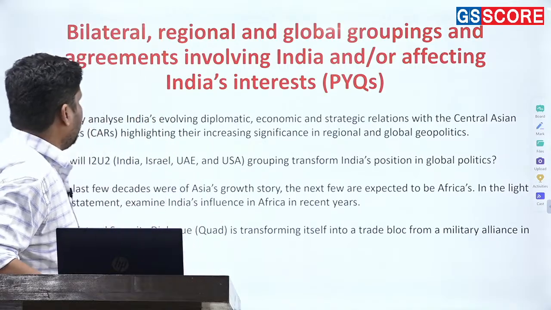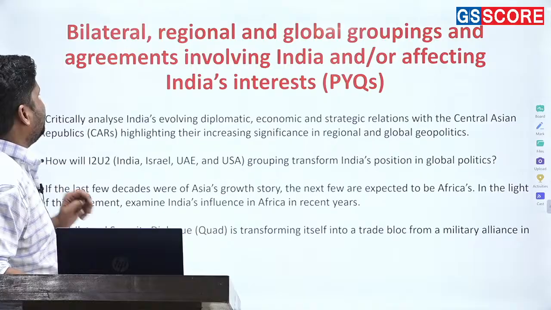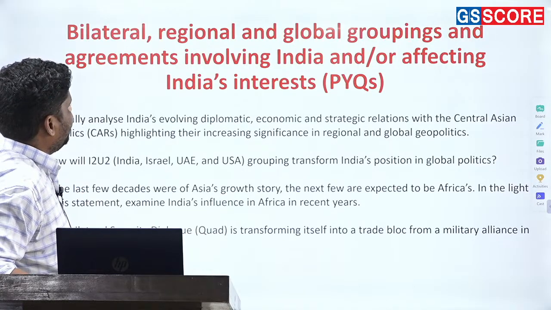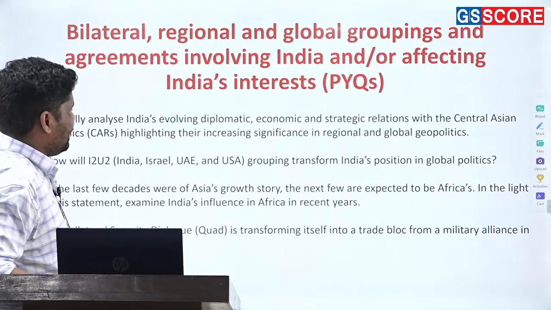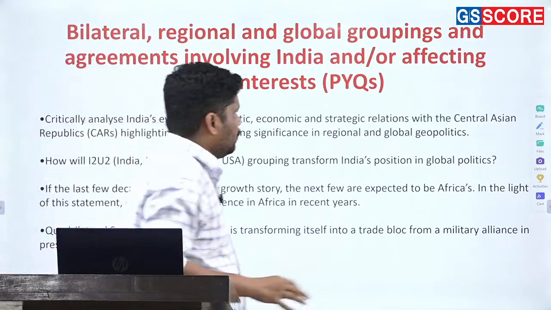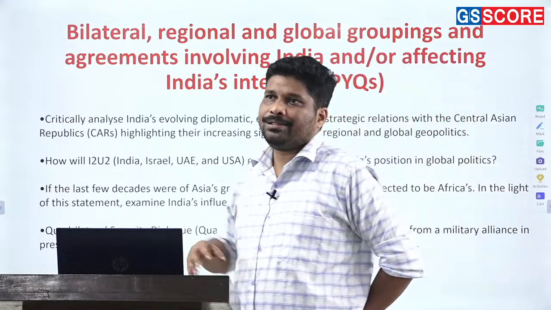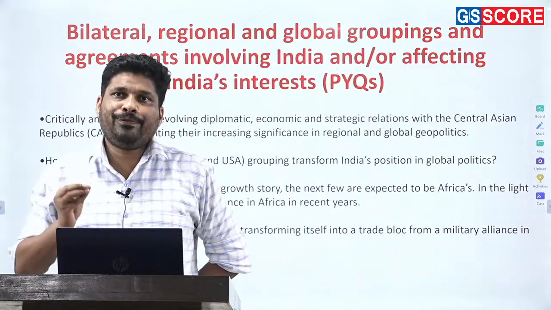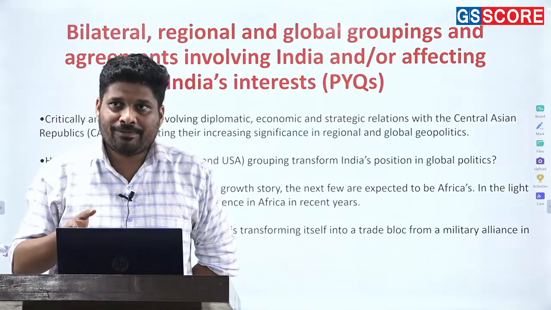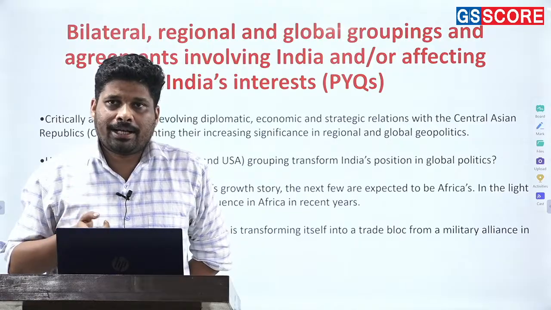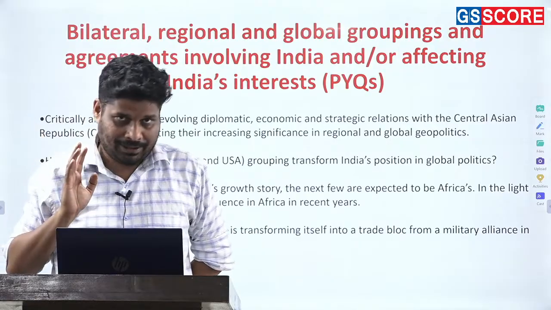Now let us move to the second pointer in the syllabus: bilateral, regional, global groupings and agreements involving India and or affecting India's interest. So again, any grouping of which India is or is not a part. If India is part of any grouping, the probability of a question being asked on that grouping is more because India is directly affected.